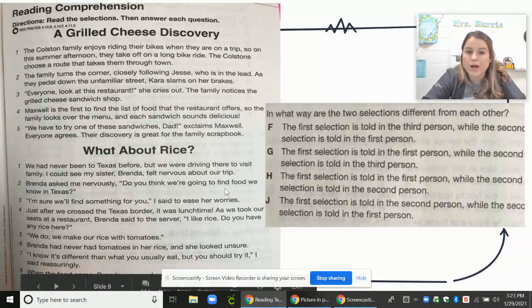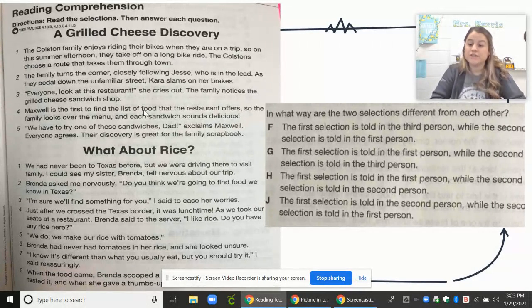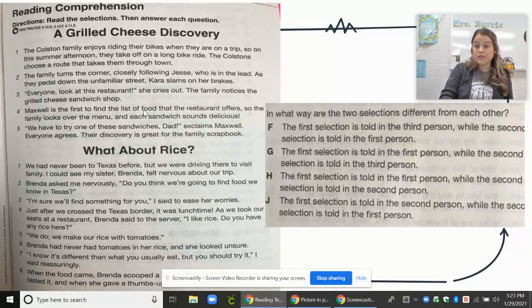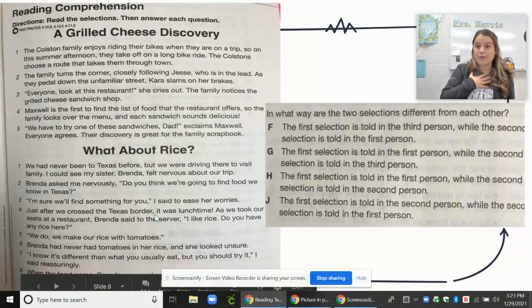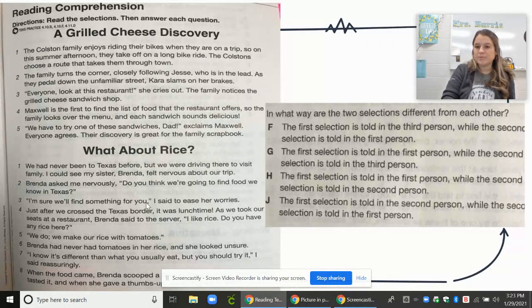So let's think about how these are told, okay? If we're talking in first person, I'm talking about me. I did this, I'm going to go here, I'm going to do this. So we remember from What About Rice, I, which is the brother or sister of Brenda, that's going to be first person. So we can know here, this one's first person. We look up here, let's go and see. Third person is whenever someone else is telling the story that's not there.